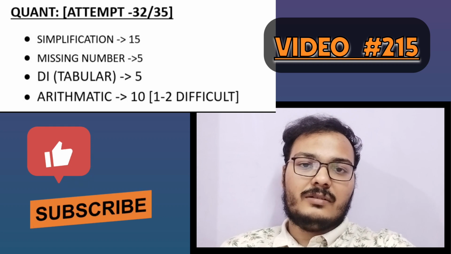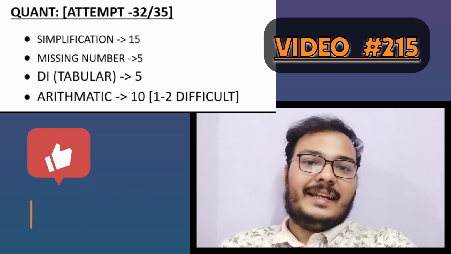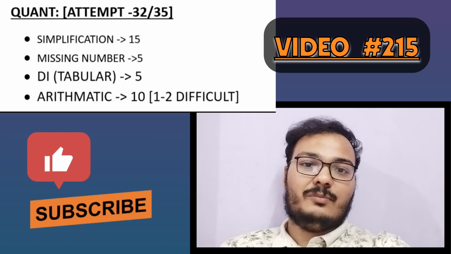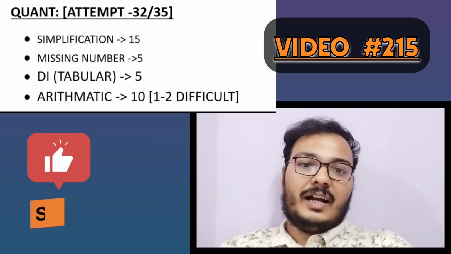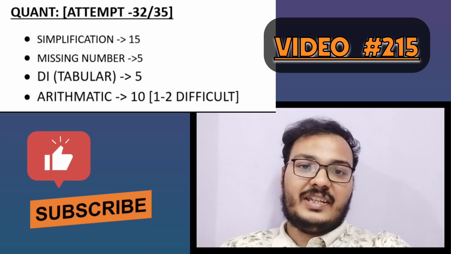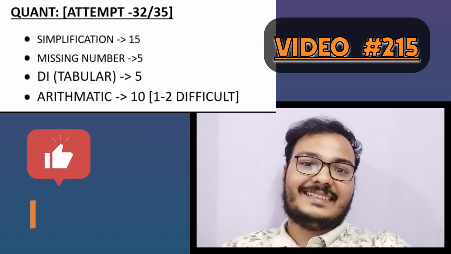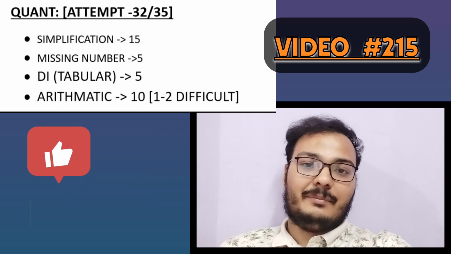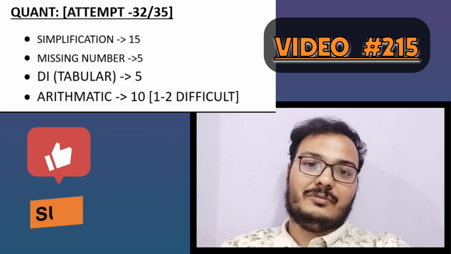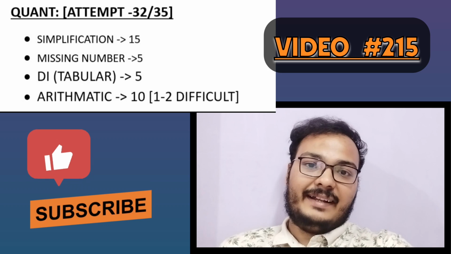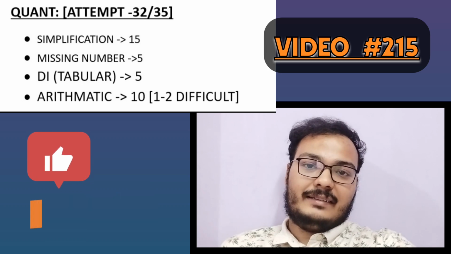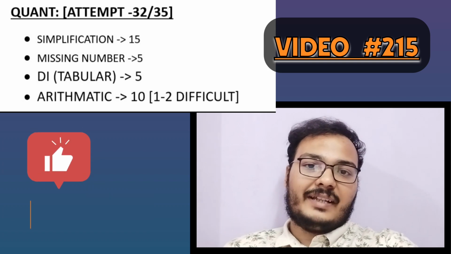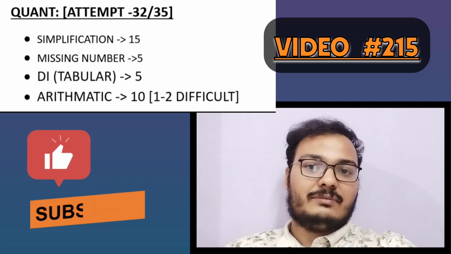Next was arithmetic. Some questions were easy and some were moderate, and there were almost 10 arithmetic questions. One was tricky, with a question on sets. Just looking at it, I skipped it because it would have taken much time and hampered my attempts. For quant I attempted 32 out of 35. Let's move on to reasoning.